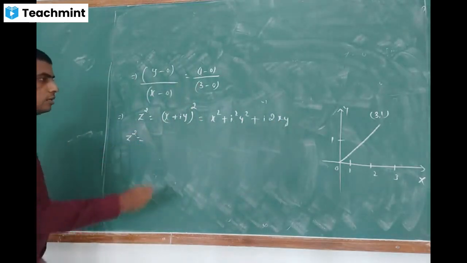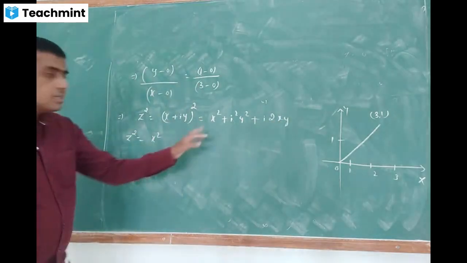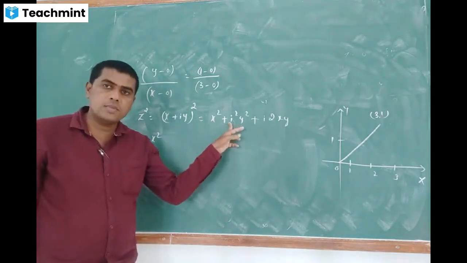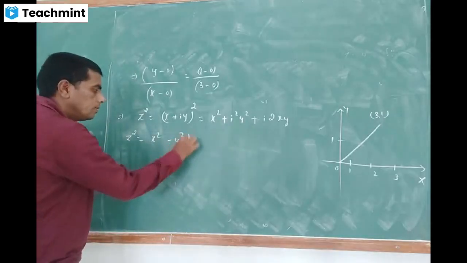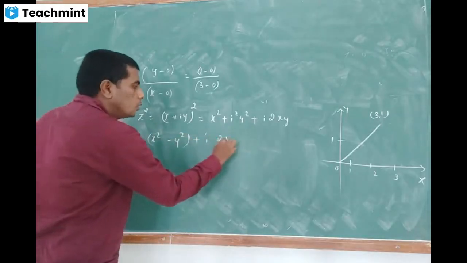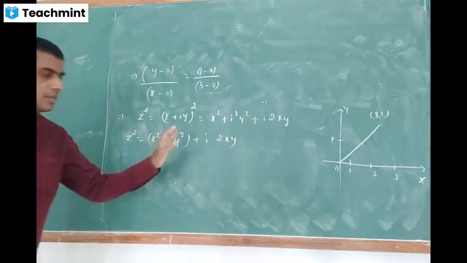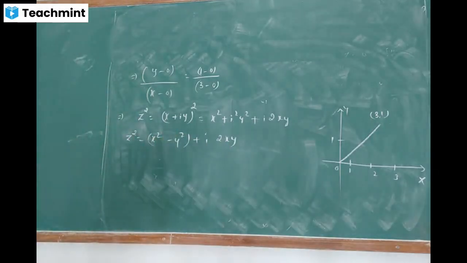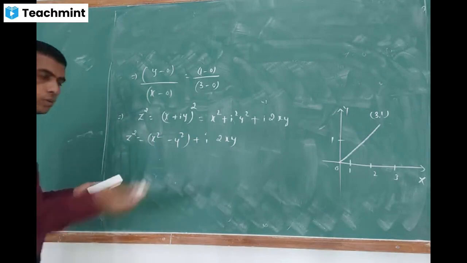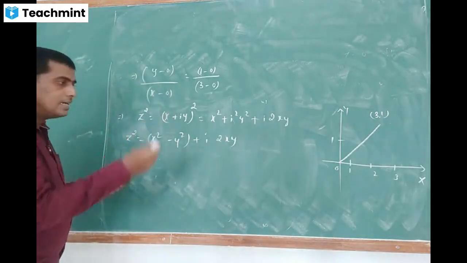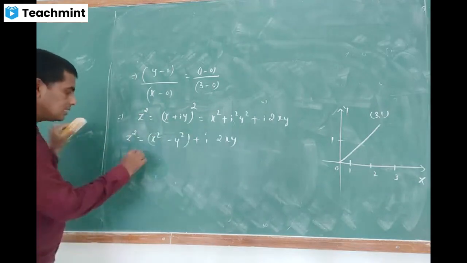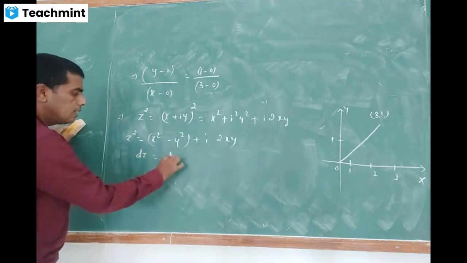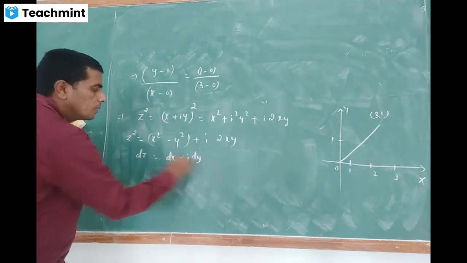So separate real and imaginary parts here. Therefore, z square is equal to x square, and the value of i square is minus 1, so it becomes x square minus y square plus i into 2xy. Real and imaginary parts are separated here. Now let us substitute in the given line integral. Before that, if z is equal to x plus iy, then dz is equal to dx plus i dy.